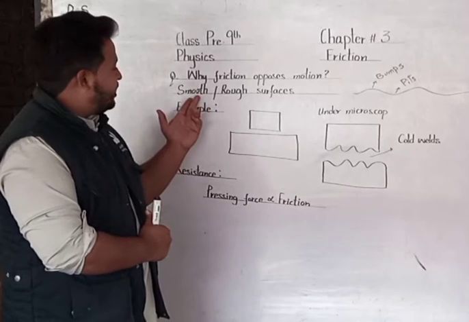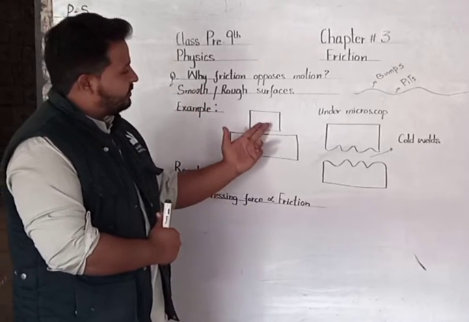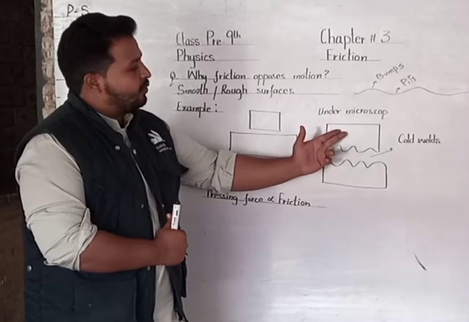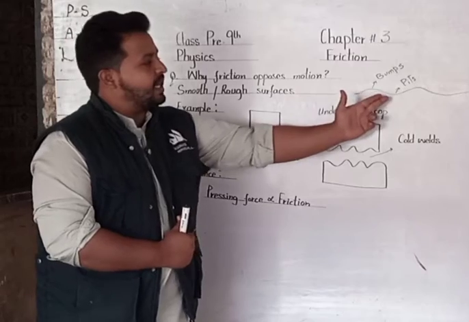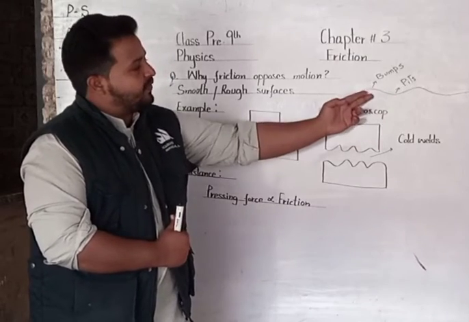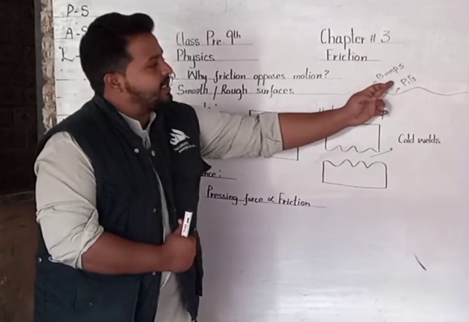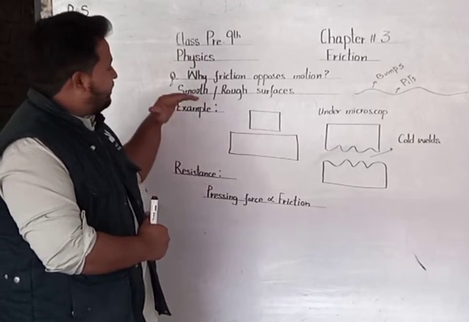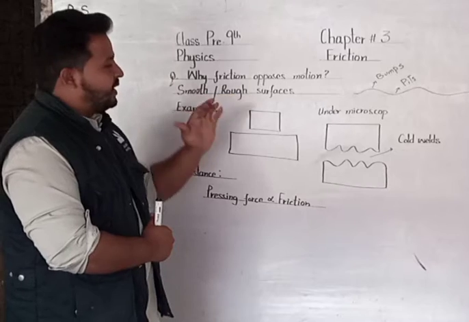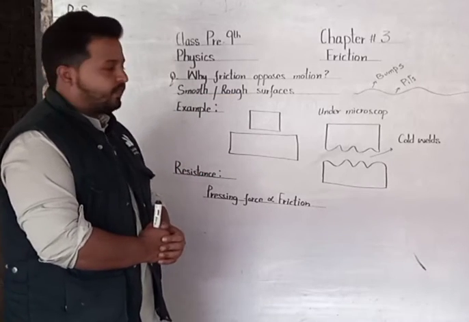Why? Because when we see a smooth surface under a microscope, we can see that a smooth surface also has bumps and pits. These uplifted areas are called bumps and these depressions are called pits. So whether the surface is smooth or rough, it offers resistance.